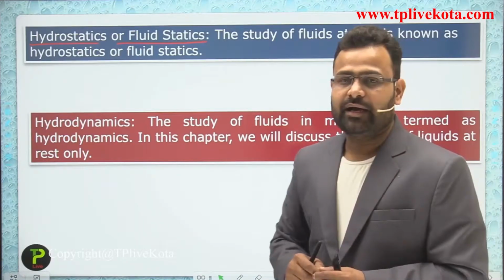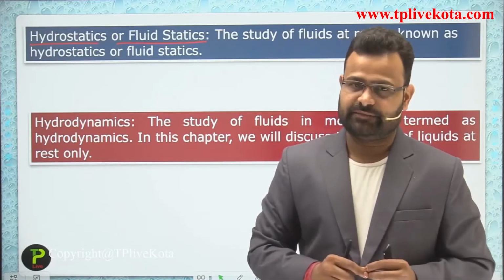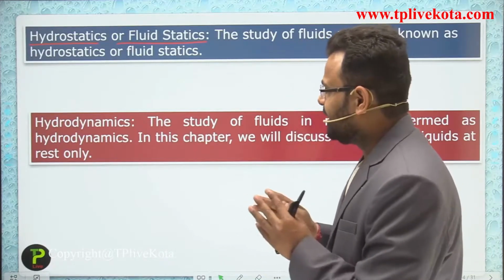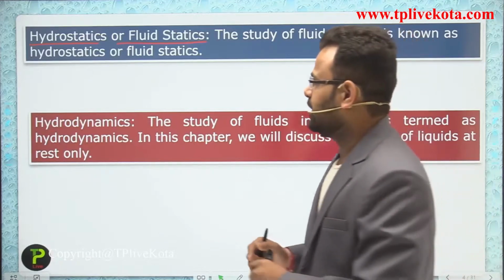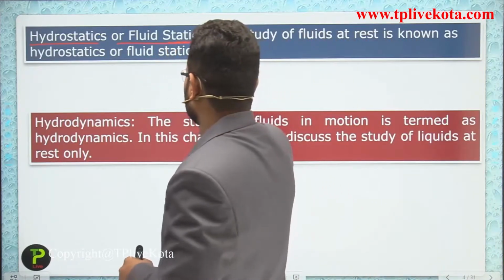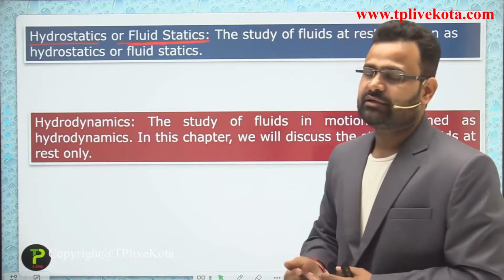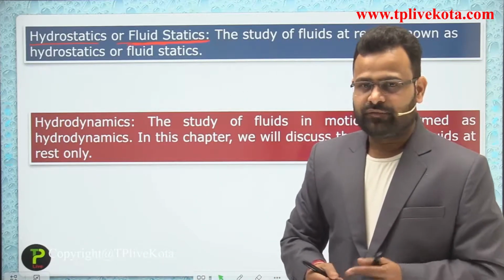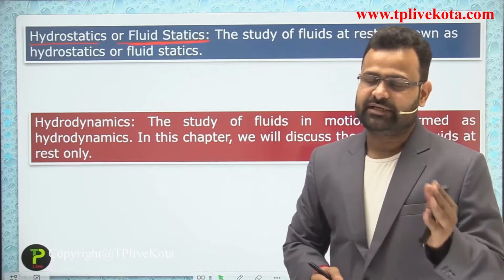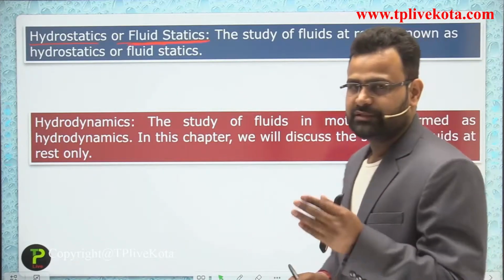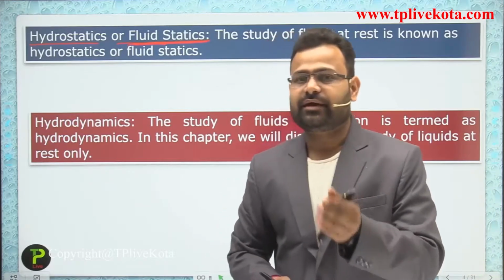Whenever we discuss the stationary condition of fluid, it is included in hydrostatics, or fluid statics. It's just like electric charge: when we discuss charge at rest, we say electrostatics. When charge is moving, we use the term current electricity.